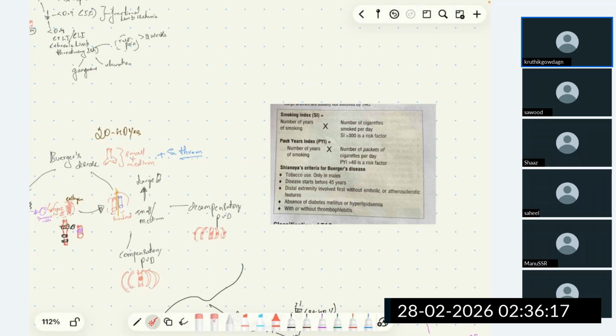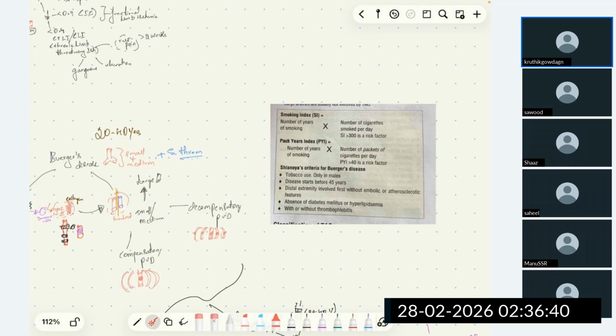And if that 55-year-old patient develops Buerger's disease and presents to you with claudication pain, you can't tell that smoking is the risk factor, because he's more than 55 and also he has just started 1 week back.